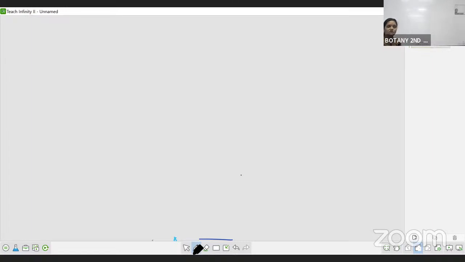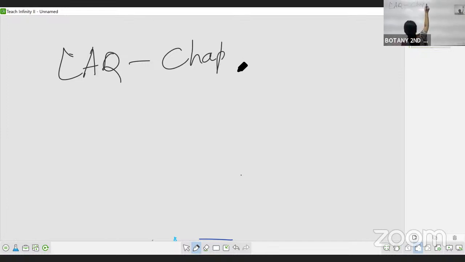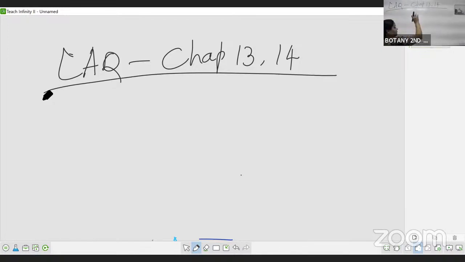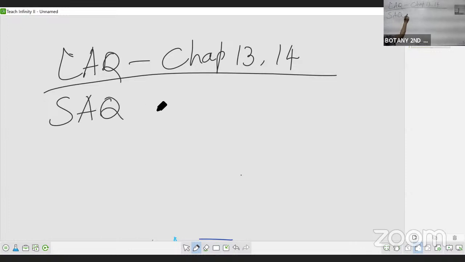Okay. So which chapters are the most important ones for the LAQ? For the LAQ, we have to go with chapters 13 and 14. Okay, according to the Telugu Academy, I am saying, because I cannot write the lengthy names of the chapters. For the SAQs, you are the supply students, who by mistake failed or anything. So I'm giving you only the most important chapters.